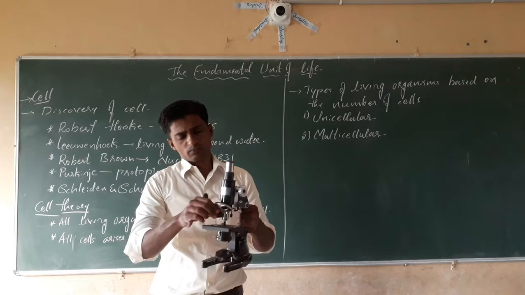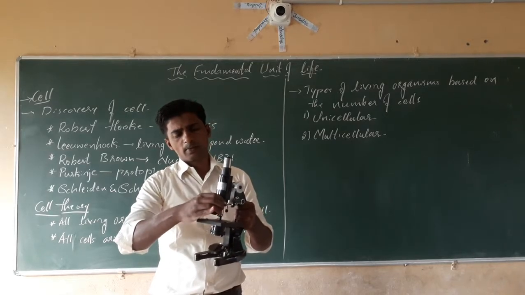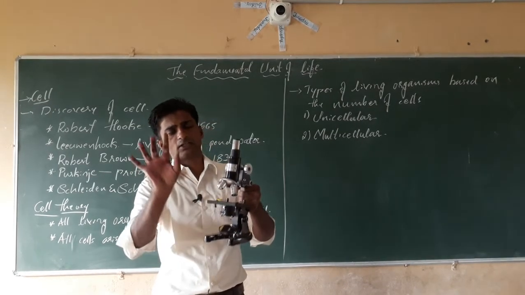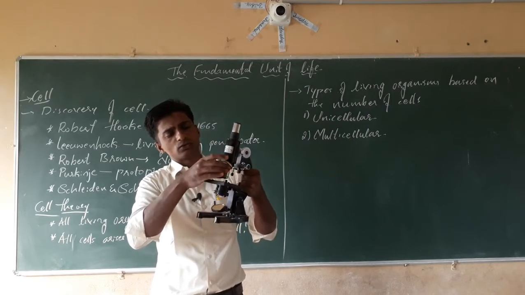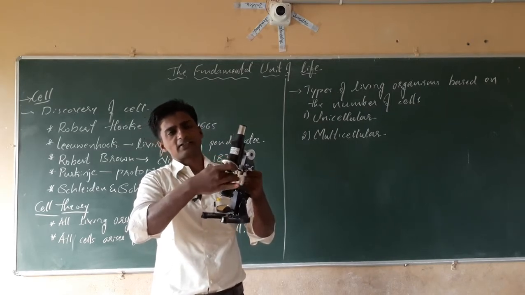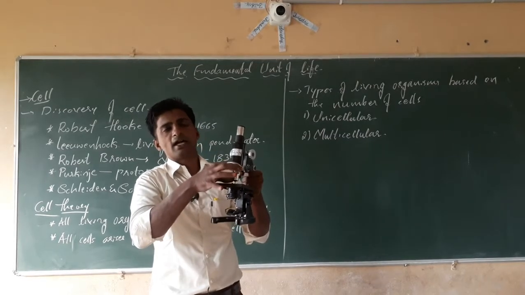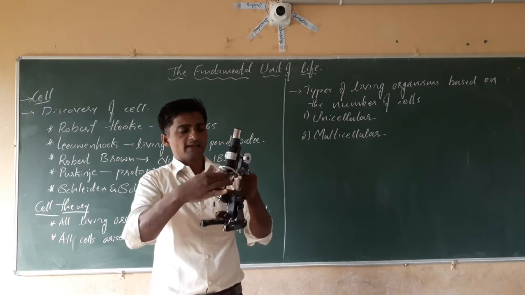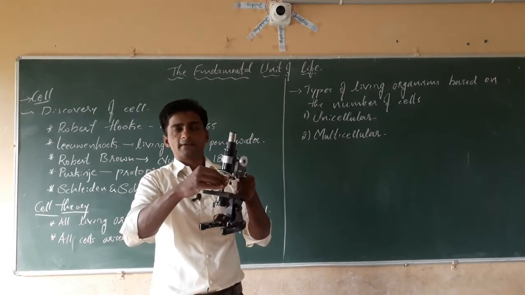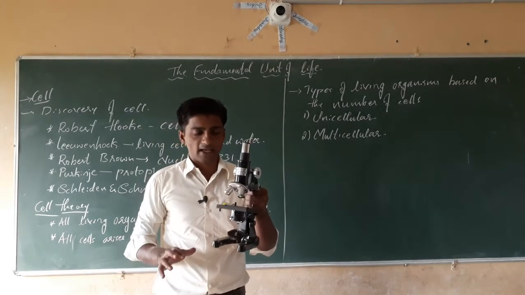The next, here a movable disc is there, that is connected to the lenses. Here two or three types of lenses are there. We can adjust the three lenses. Here we already have two types of lenses: the first one is 10x and the next is 40x.